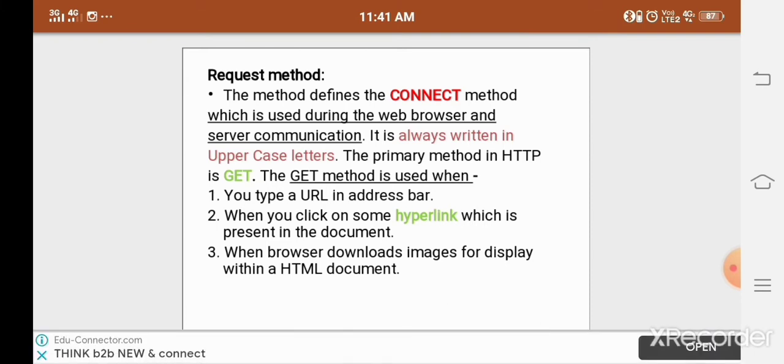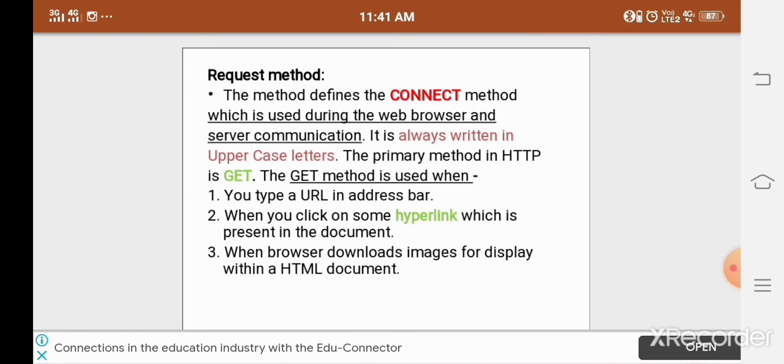This is the primary method of HTTP, it's GET. When we are connecting to the web server to get the information from it, it's called the GET method. GET is a command. It is also case sensitive, and it is also written in uppercase only. Next, the GET method is used when you type a URL in the address bar. And second, when you click a hyperlink which is present in the document.